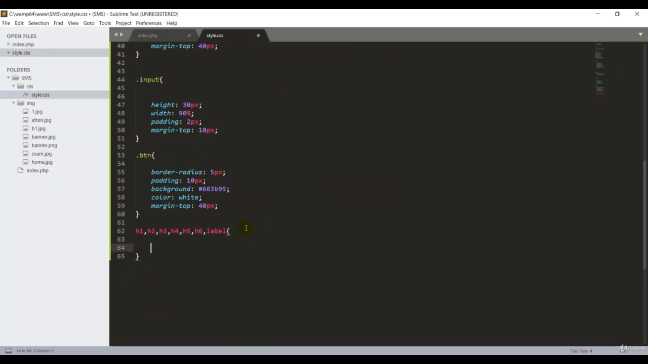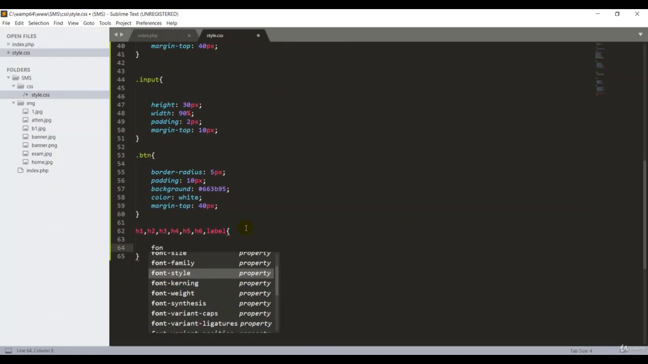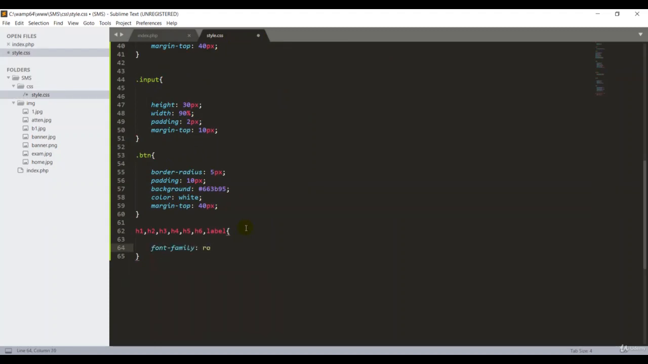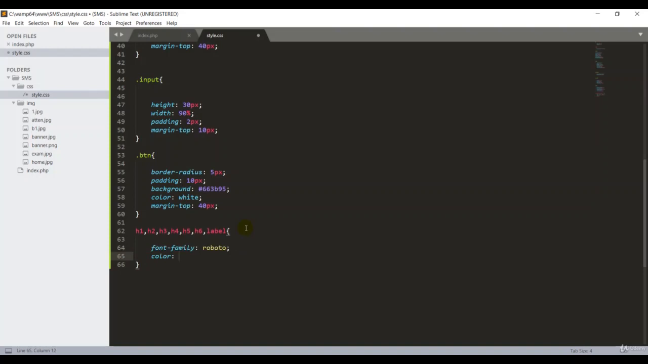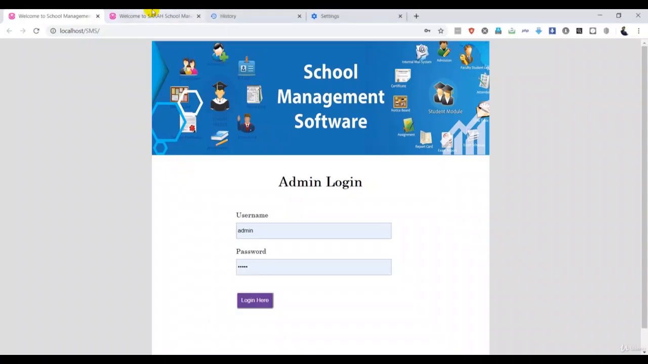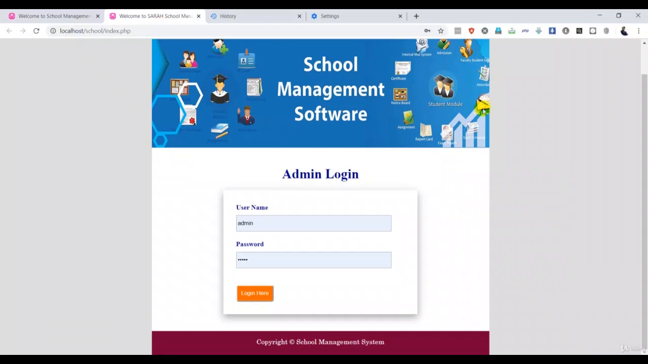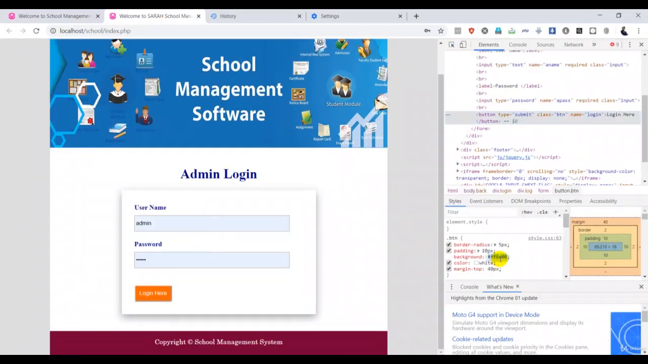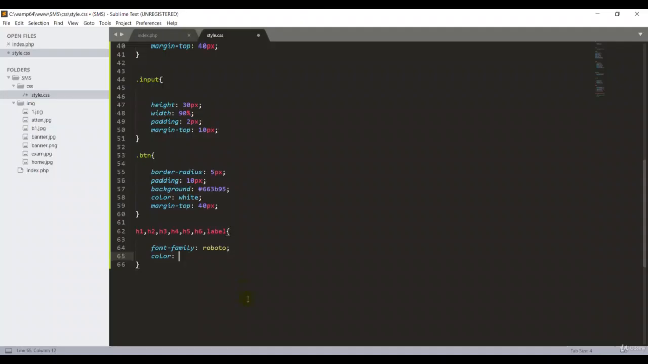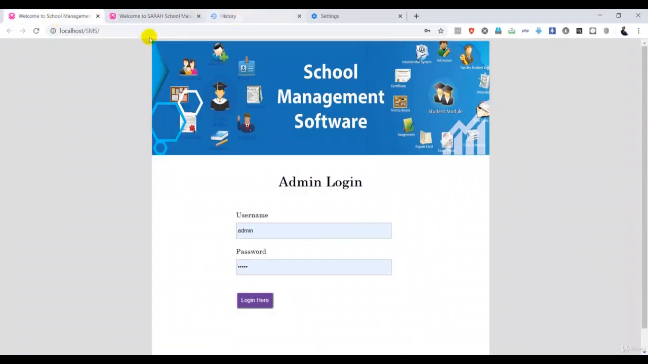Then I can put the font family for all h1, h2, h3, okay, font family. Then I put Roboto, okay, semicolon. Then I'm going to put the color. So color, I can put any colors, because if I go here, I can right click, I can copy this color, so I don't need to remember these names. Okay, so I copy this color. So again I go back here, now I paste it here, semicolon. Then again I go to my projects and refresh. Okay, here we go guys, it's a nice color.